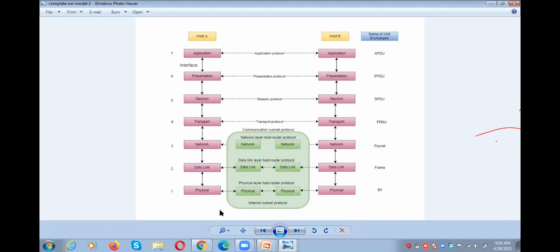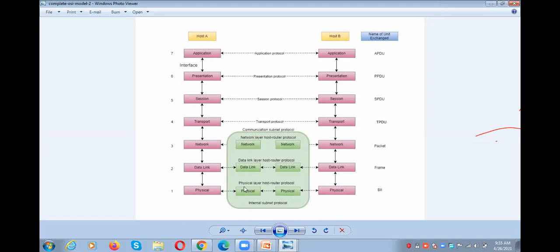In between source and destination, we have a transmission medium. In the transmission medium, the bits are transmitted. The physical layer data unit name is bits. These bits are converted to signal in the transmission medium, and this is communicated to the receiver.